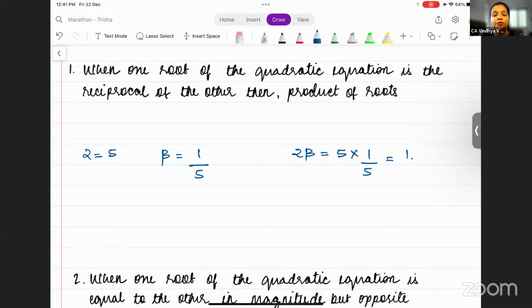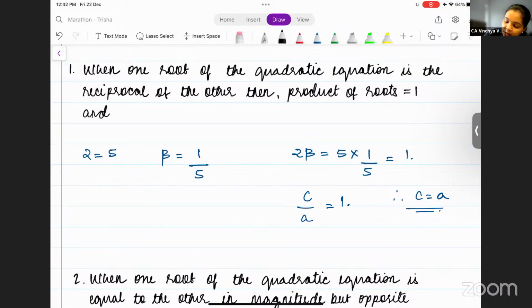Now, if the product of roots is equal to 1, can I say that c by a is equal to 1? Therefore, c is equal to a. That means the constant c is equal to the coefficient of x square, a. Is this clear? Everyone? Yes.